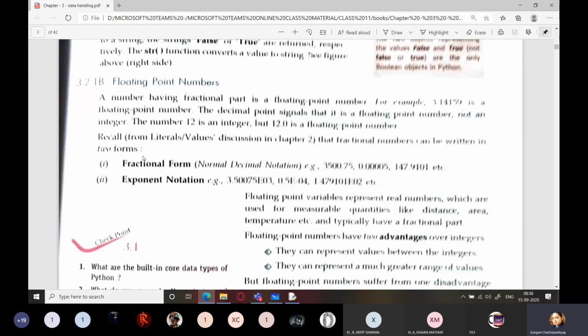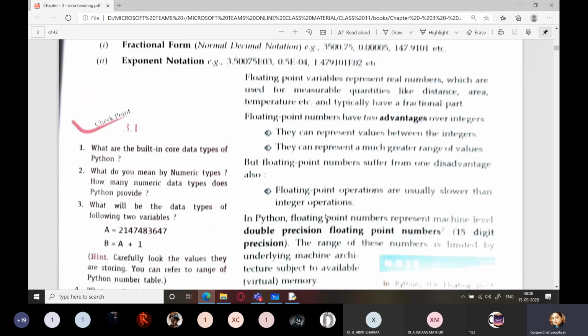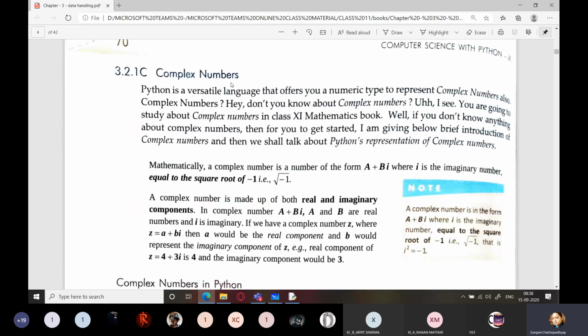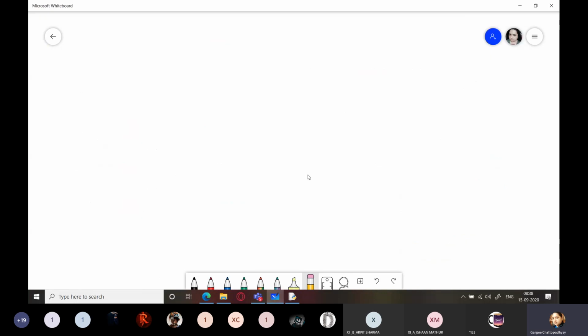Floating point numbers, fractional form, exponential form, we had already covered this in detail. Complex numbers we have to study.